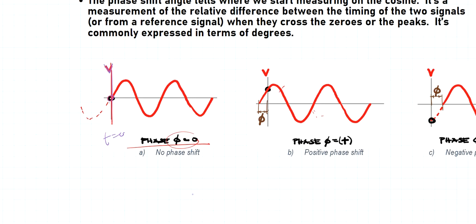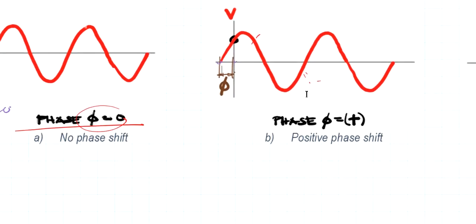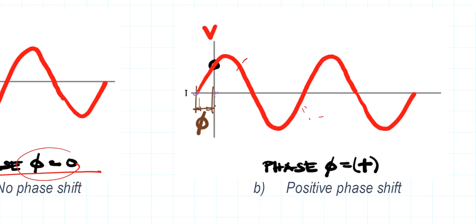And when I say a positive phase shift, now it looks something like this. So there is a shift. The 0 value is right here. But again, why is it positive? Because I look at the values right here. So once it crosses this time 0, when we start measuring our time, the value of the voltage is at some positive value. So that's why it's a positive phase shift.